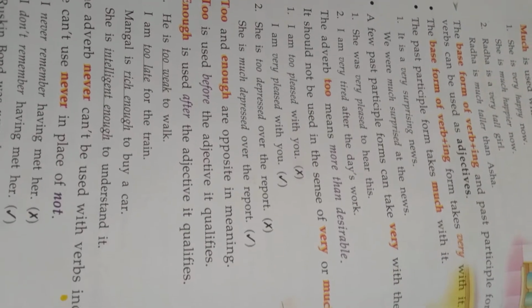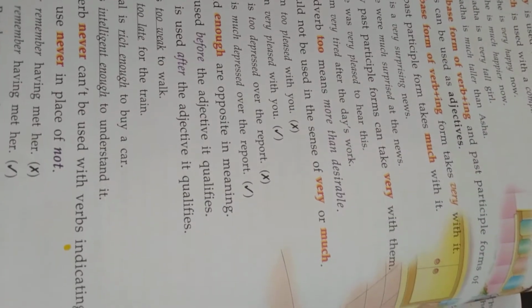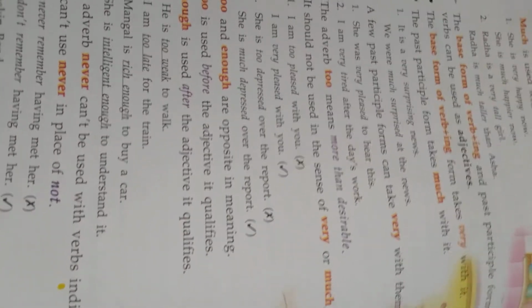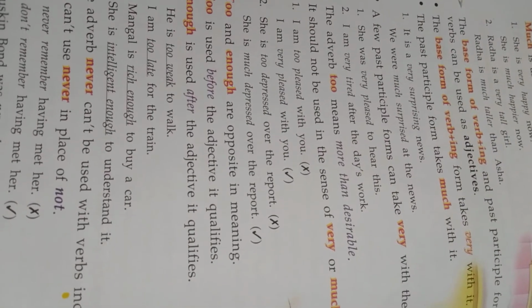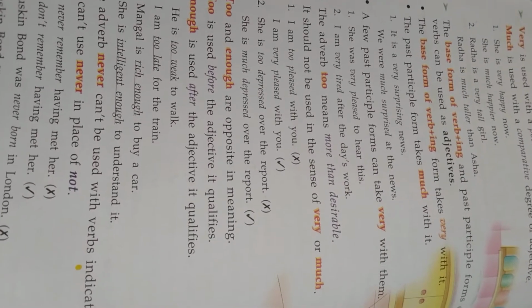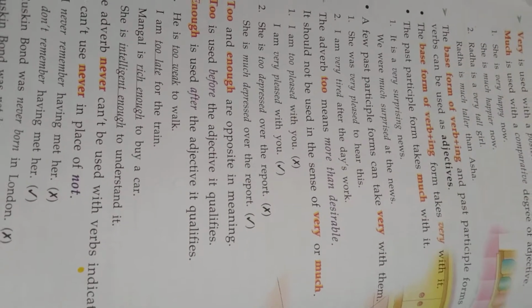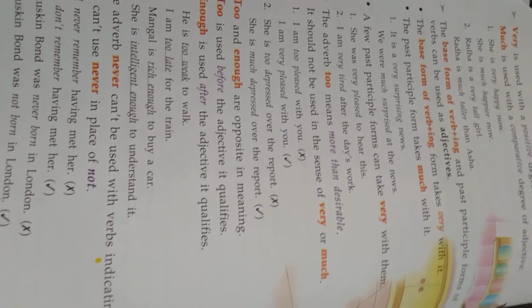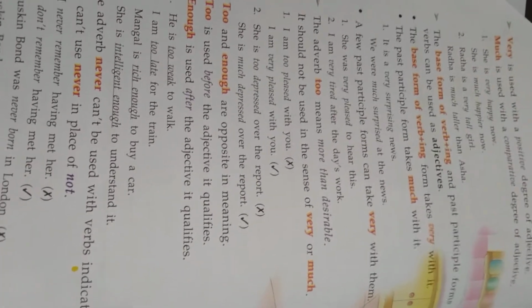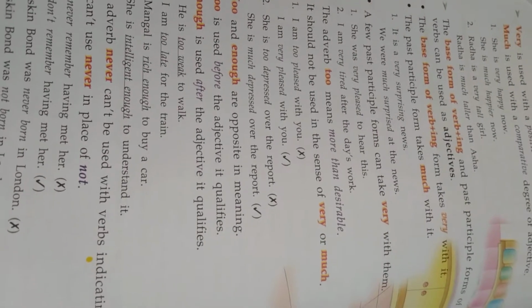The base form of verb, the ing form and the past participle form of verb can be used as adjective. See here in the sentence, it is a very surprising news.